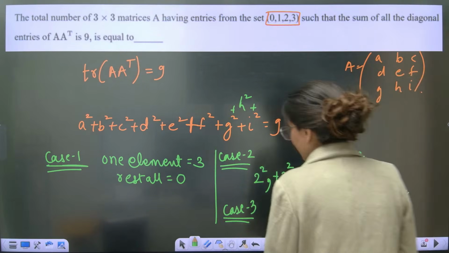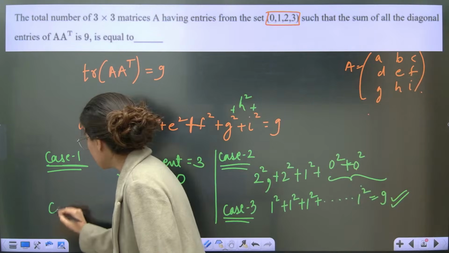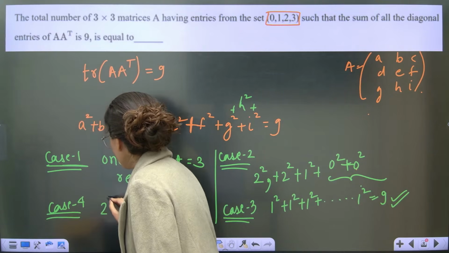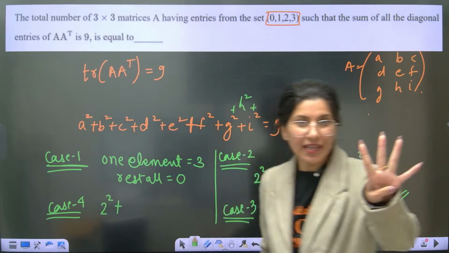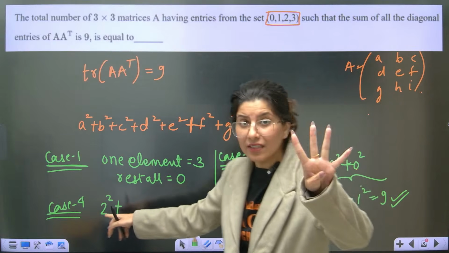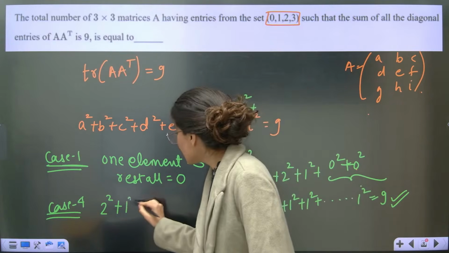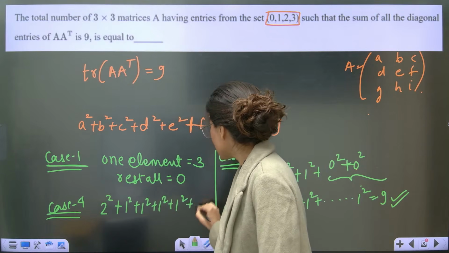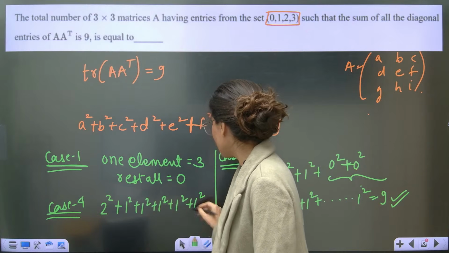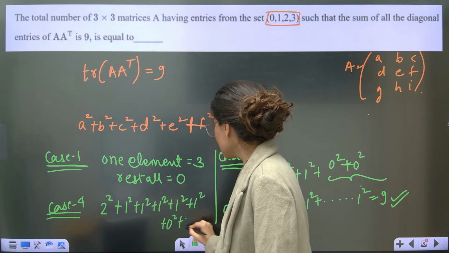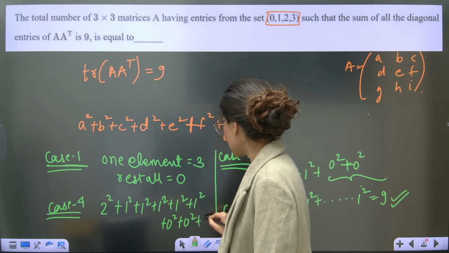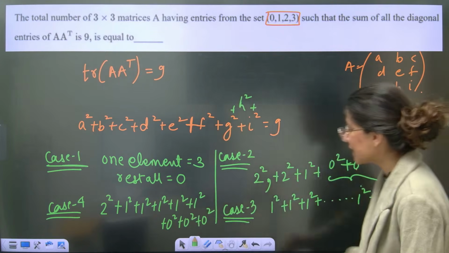Yes, absolutely. There will be one more case, which is case number 4, which is 2 will be there, 2 square, so 4 will be there. 4 is already there, right? Now you want 5 more. So 1 square plus 1 square plus 1 square plus 1 square plus 1 square. 1, 2, 3, 4, 5. Plus 0 square plus 0 square. 1, 2, 3, 4, 5, 6, 7, 8, 9. Done. I think all the cases are done now.